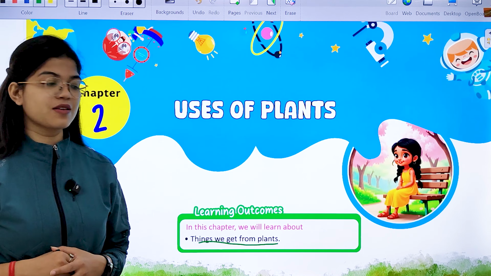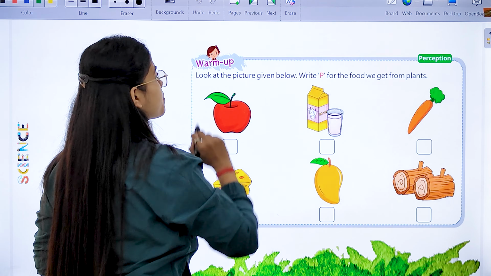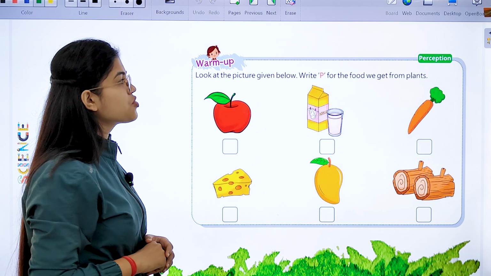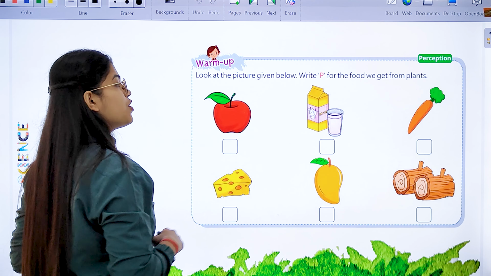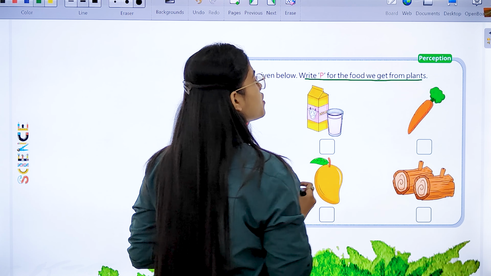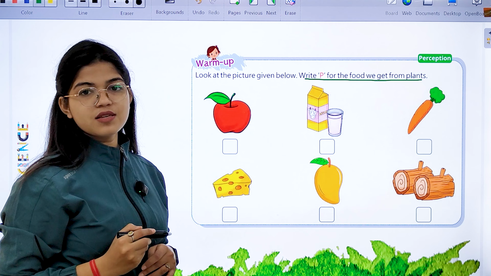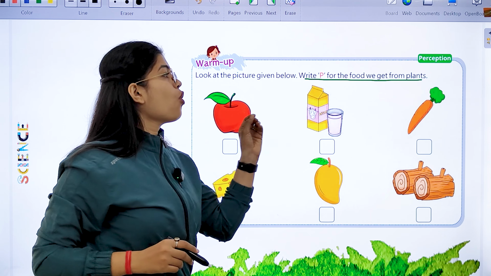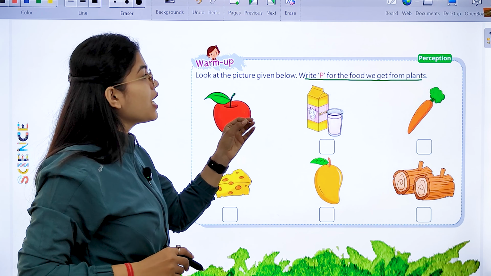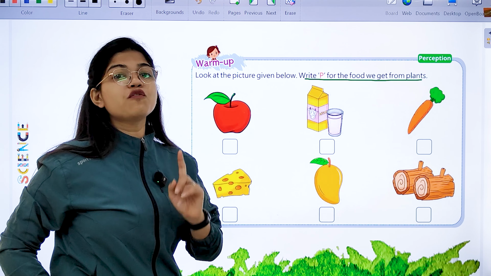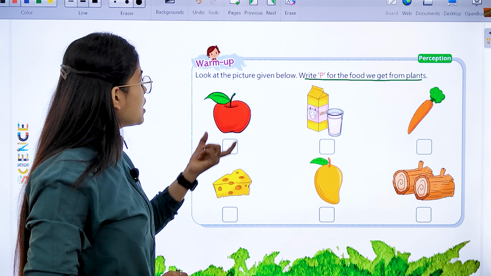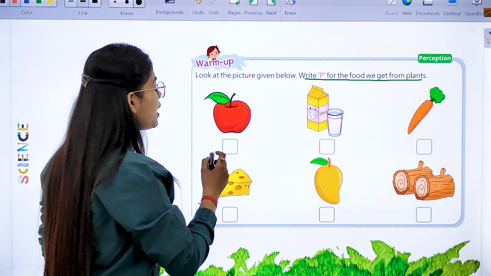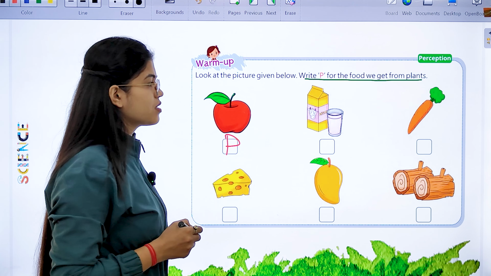So first of all, students, you have to look at the pictures which are given to you and write P for the food which we get from the plants. You have to write P for all the food items which we get from the plants. So, if we talk about this, which is an apple, this we get from the plant only. So, we will write P for it.